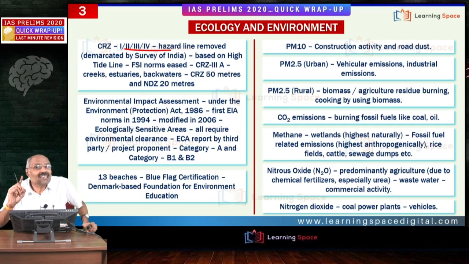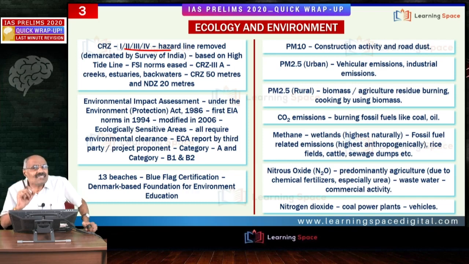2 is for urban areas, 3 is for rural areas, and 3 is bifurcated into 2 parts, that is thinly populated rural areas and thickly populated rural areas. And thickly populated rural areas will be almost at par with urban areas. So friends, please don't forget Zone 1, Zone 4.